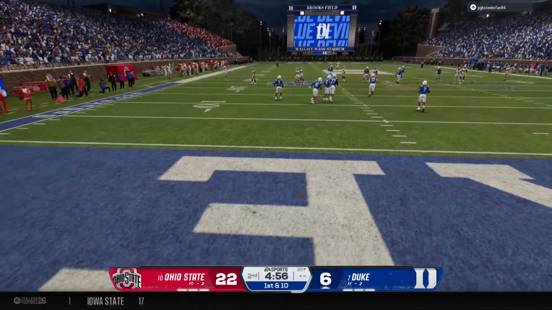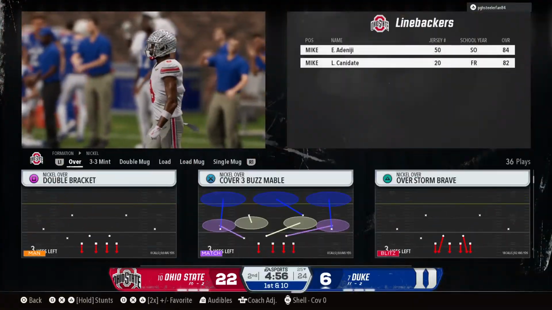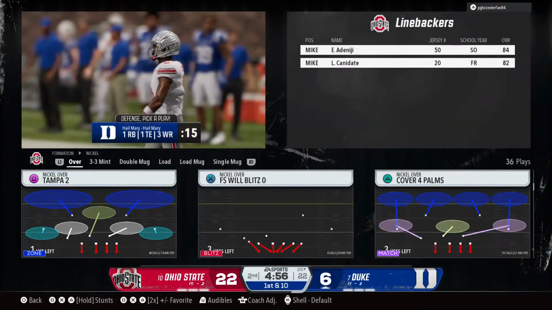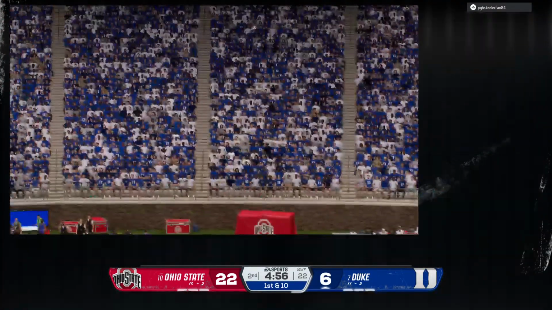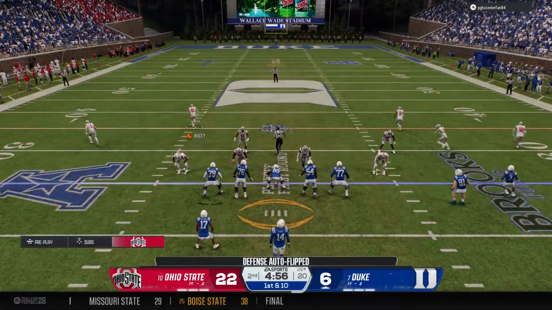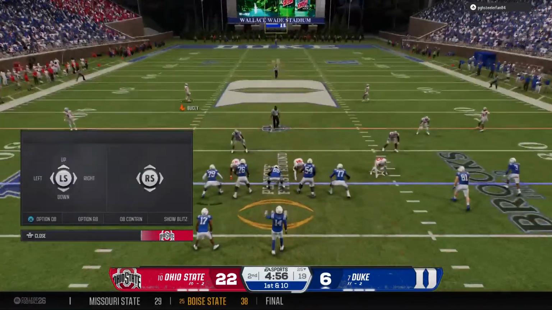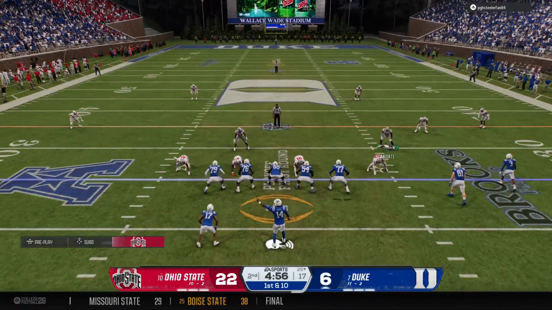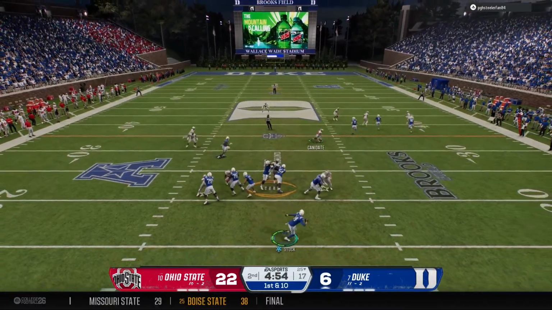The kickoff will bounce right through the end zone for a touchback. So the Duke offense heads back out onto the field. This group is coming off a quick three and out. Can they put something together in this drive?